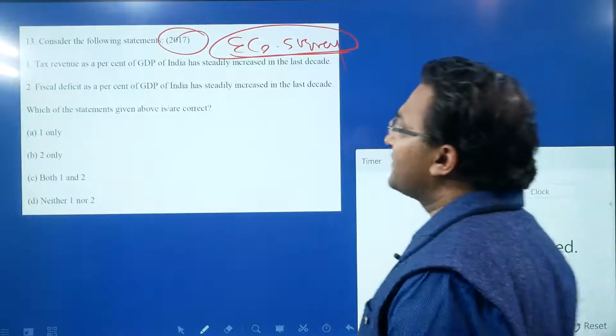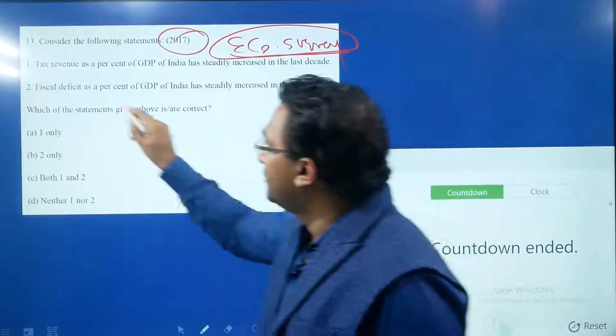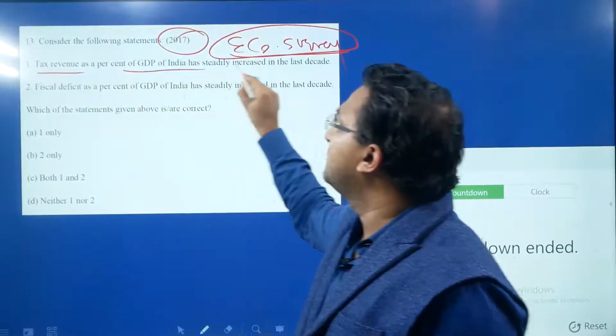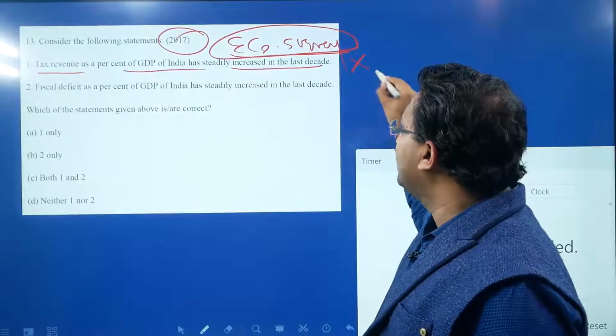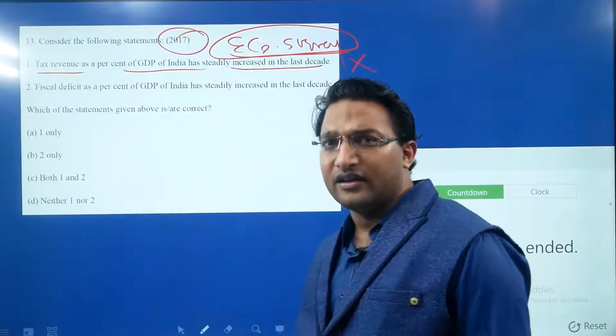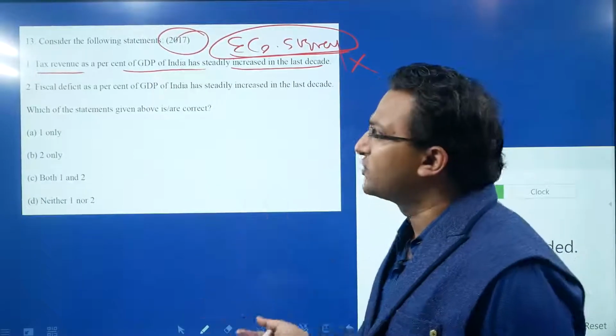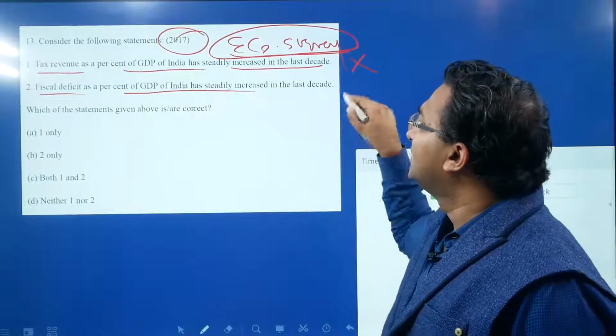Tax revenue as a percentage of GDP of India has steadily increased in the last decade. Tax revenue as a percentage of GDP has steadily increased as per the economic survey. This is incorrect. There have been ups and downs year to year because of different situations. Fiscal deficit as a percentage of GDP of India has steadily increased.